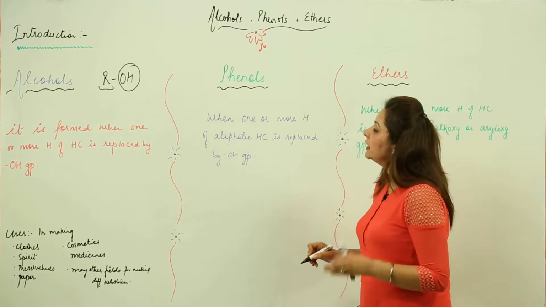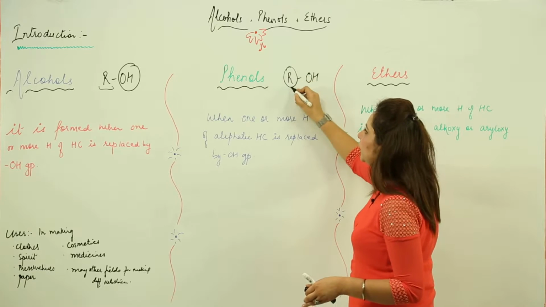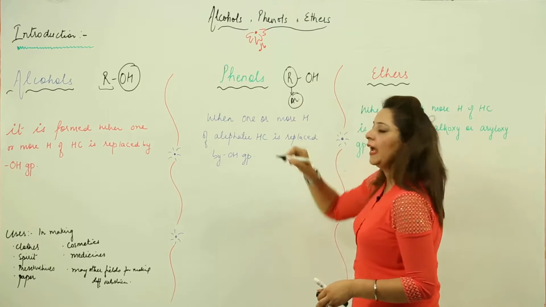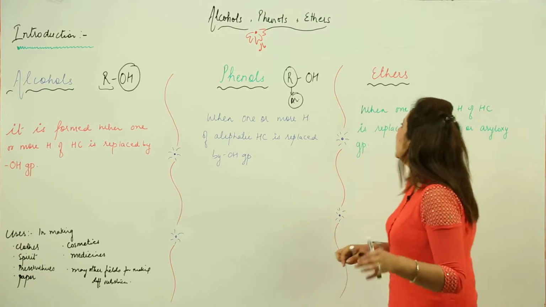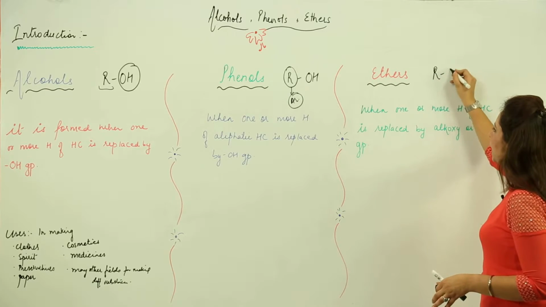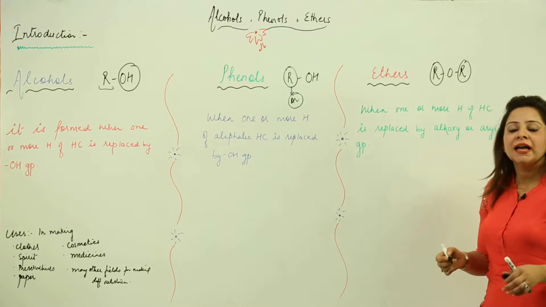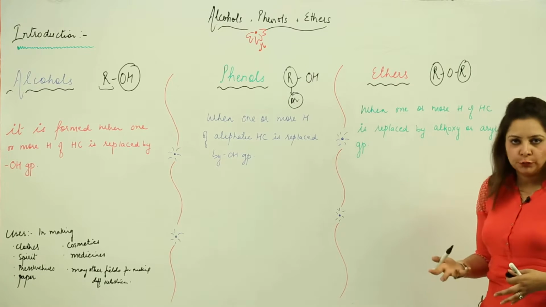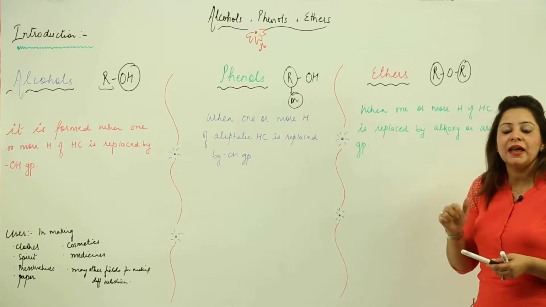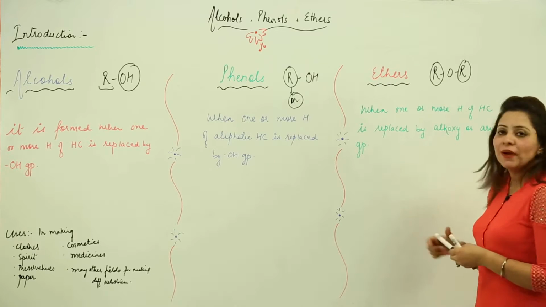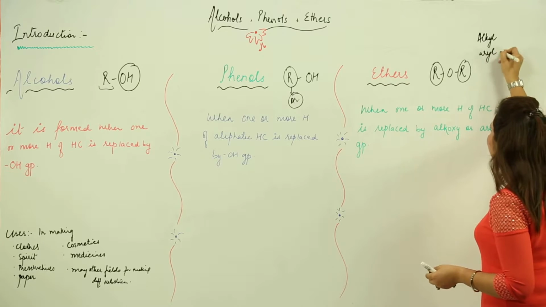And phenol again has an OH group, but here the R is an aromatic group. So when an aromatic compound is having a hydroxyl group, it comes out to be phenol. Ether is designated as ROR, in which R and R are alkyl groups, and they can be aromatic groups also, right? They can be aryl groups also. For aromatic compounds we use the word aryl, that is Ar, and otherwise you use alkyl. I'll write here alkyl and aryl.